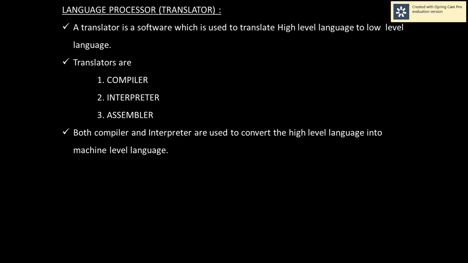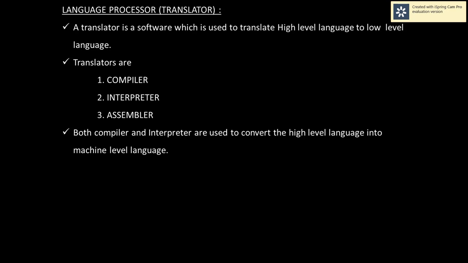Please listen carefully. So the performance of these two translators, compiler and interpreter, is the same: to convert high level language into machine level language.